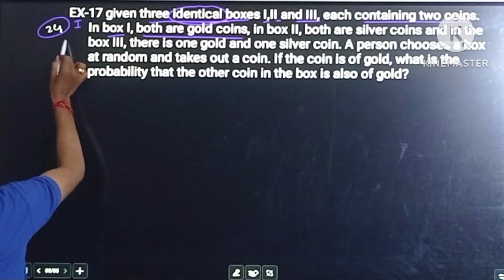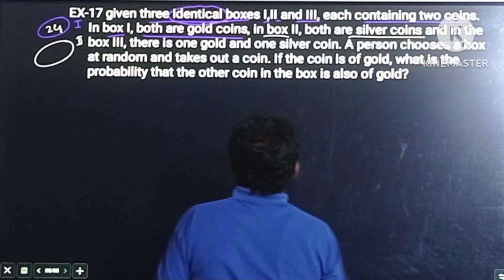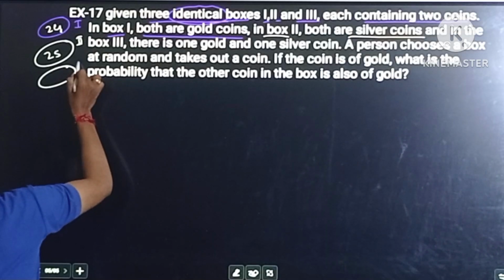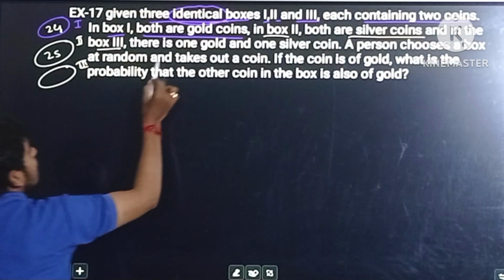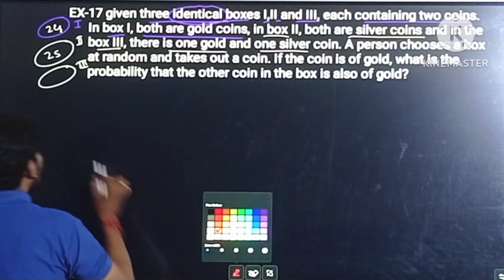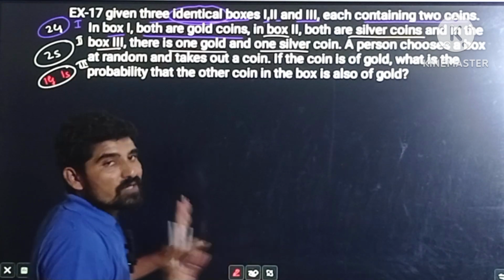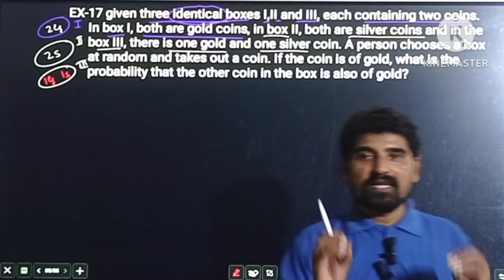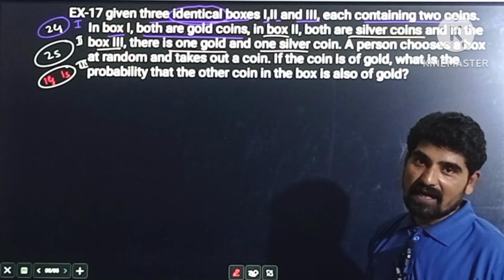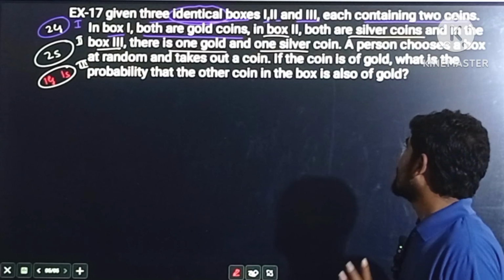And suppose this is the second box, and this second box consists of both silver coins. So in the second box we have silver coins, and suppose this is the third box, and in the third box there is one gold and one silver coin. So this is the given information. We have 3 identical boxes, each box consisting of 2 coins: the first box has both gold coins, the second box has both silver coins, and the third box has one gold and one silver coin.